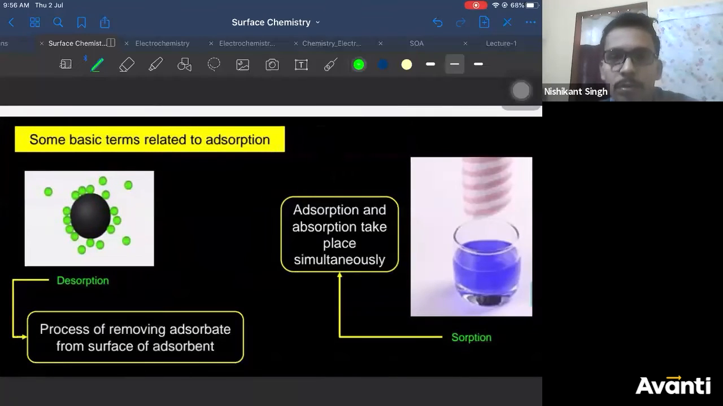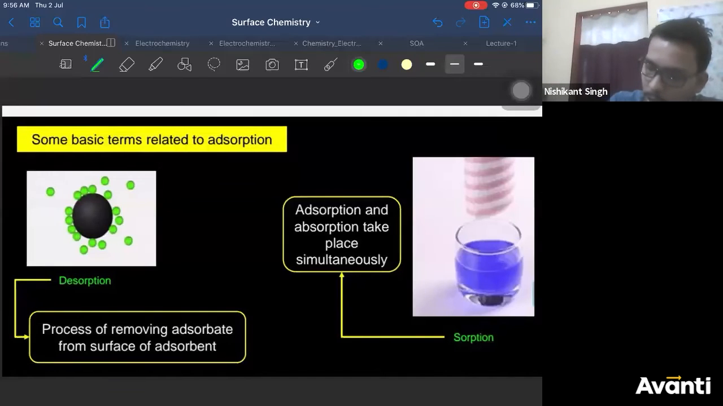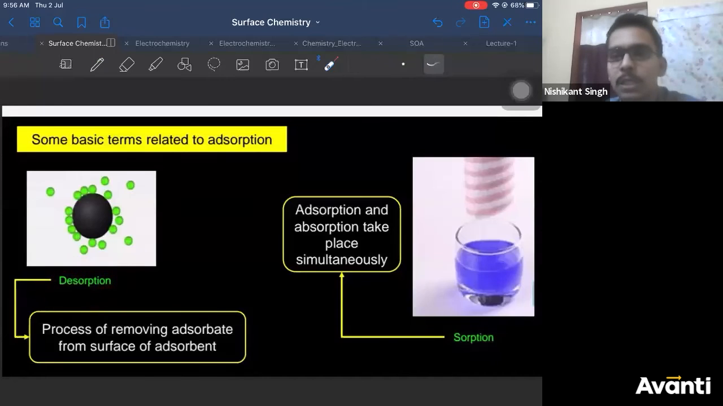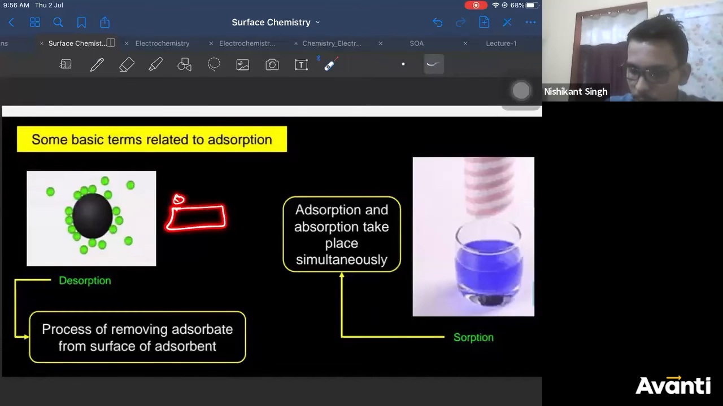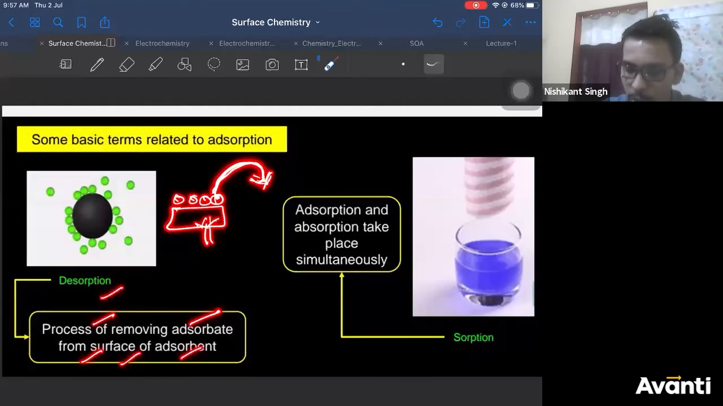What are some basic terms used in adsorption? Basically, what are the different basic terms we need to study in adsorption? So all of you know the definition of adsorption by now. Now there is something called desorption. Desorption means if you have adsorbed something on the surface, some gas molecules are adsorbed on the surface, and if you want to remove them, ideally you can.